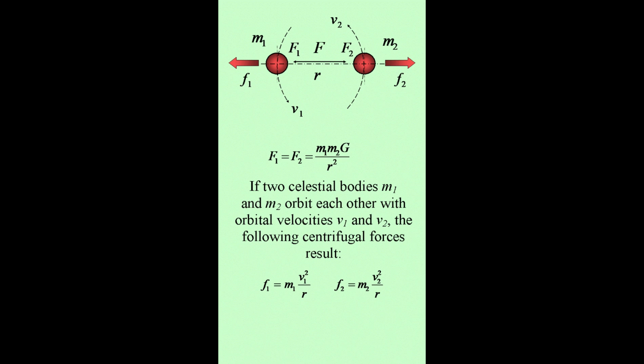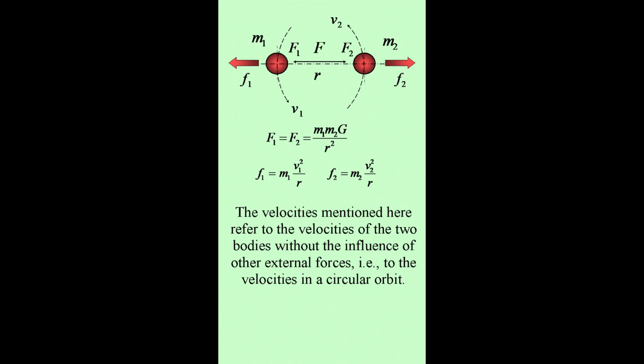If two celestial bodies m1 and m2 orbit each other with orbital velocities v1 and v2, the following centrifugal forces result. The velocities mentioned here refer to the velocities of the two bodies without the influence of other external forces, i.e., to the velocities in a circular orbit.